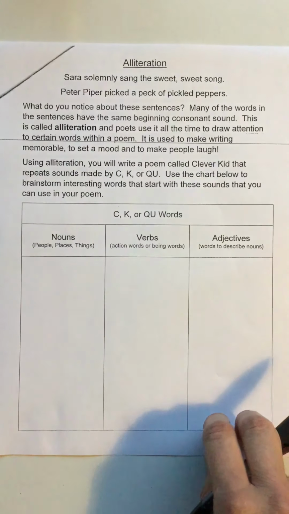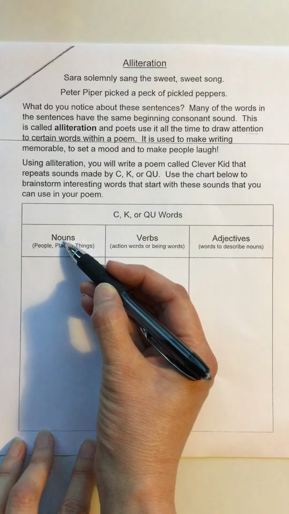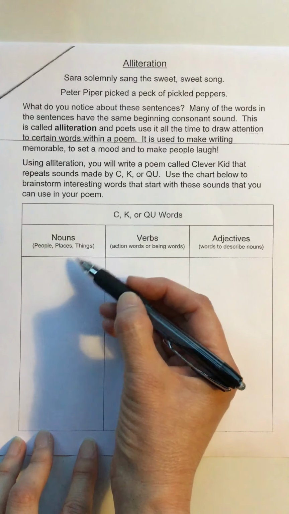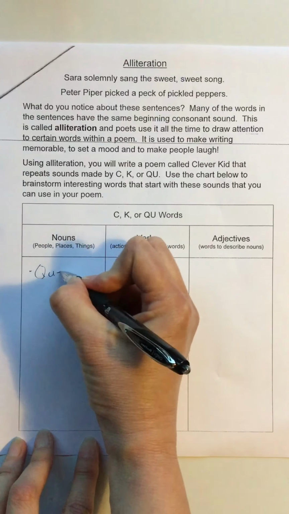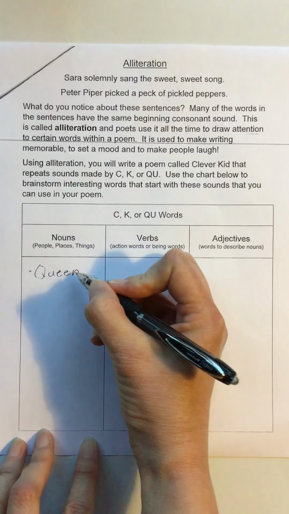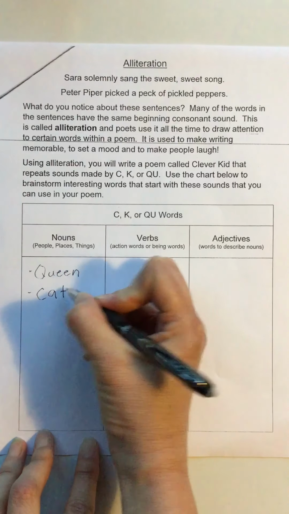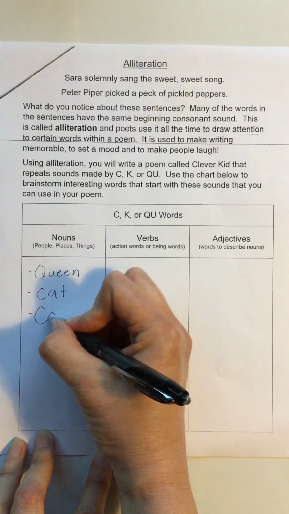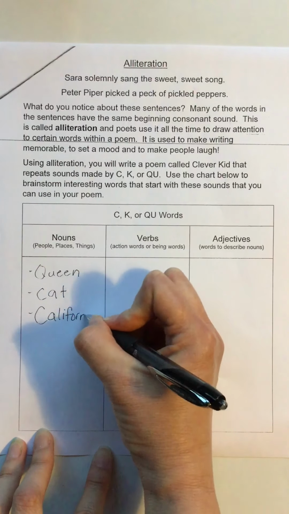All right, so now, just a reminder, when you are looking for words that are nouns, you're thinking of words that are people, places, or things. Now, I'll give you some examples. The word queen is a person. A cat, an animal. That is another example. A place, California, a beautiful state in the States.